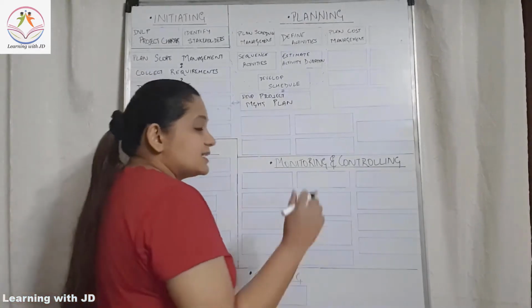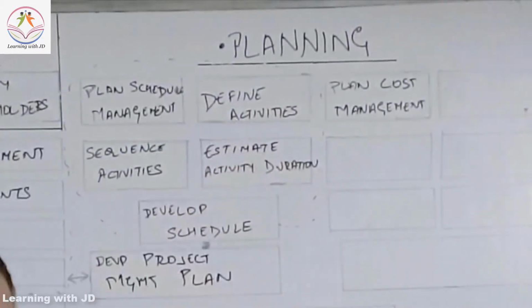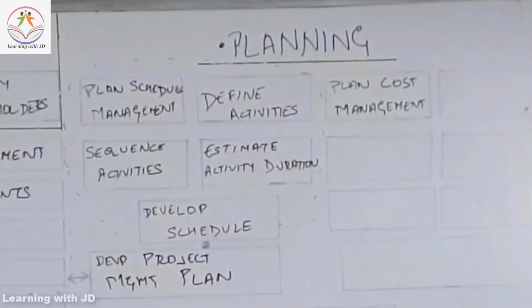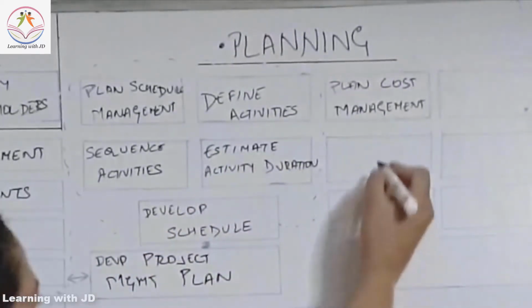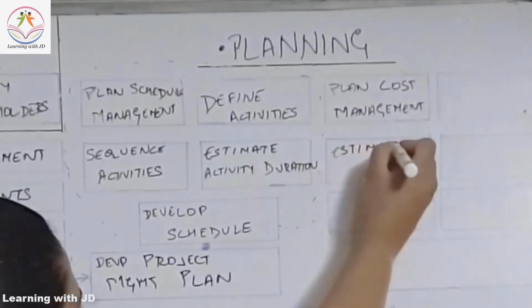Then comes your estimate cost. Now you see we estimated the activity duration here. Now when you are estimating your cost also, you are going to do it at an activity level. So we are going to estimate cost.